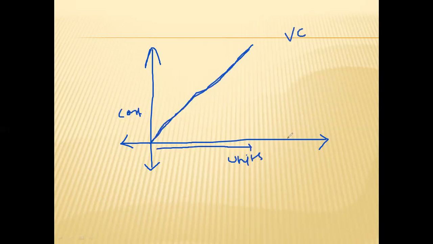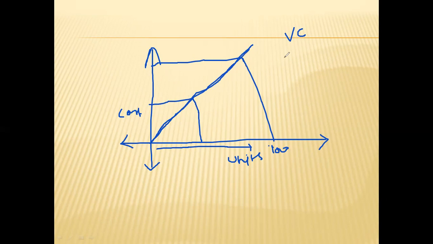If you produce 100 units, for example, your variable cost will be this much. You can assume your cost will be like this. Suppose you are producing only 50 units, your cost will be this much. So see, it is related to the units produced.